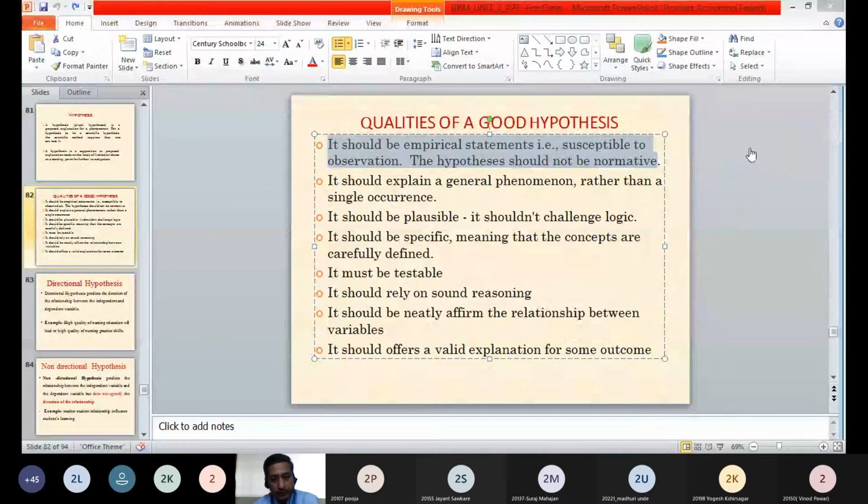Do you know what is empirical? Namrata? What is the meaning of empirical? Vinod? Hello, sir.